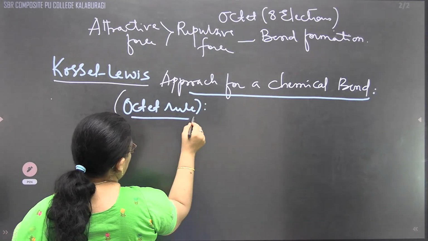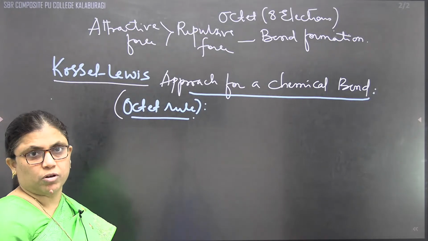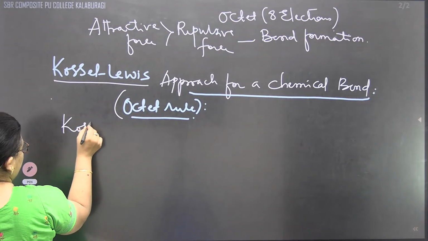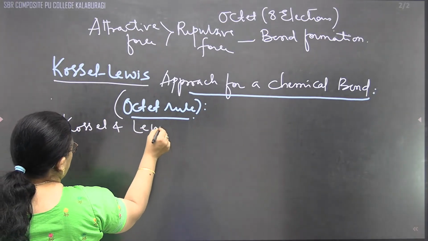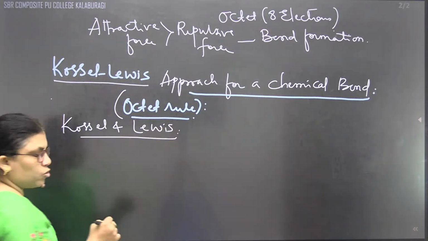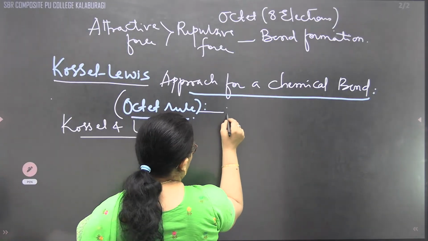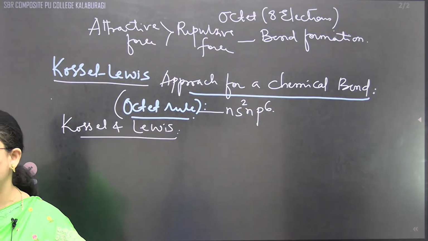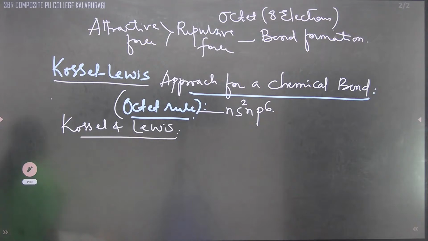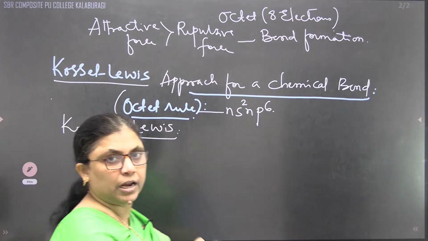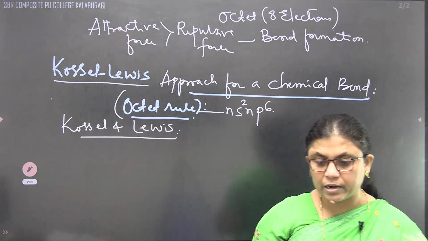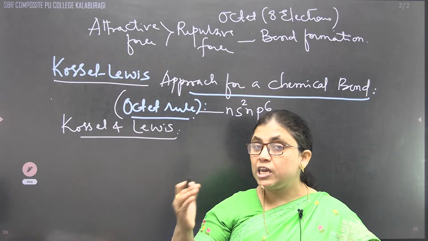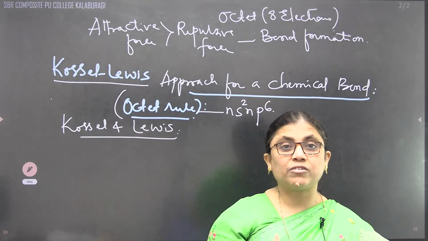Octet rule. As we know very well, octet represents what? 8 electrons. There are two persons, Kossel and Lewis. Kossel and Lewis worked together to see how the electronic configuration ns2np6 is stable. Because, as I said earlier, children, noble gases were treated as the standard element. That's why the Kossel-Lewis approach said that inert gases like the noble gases cannot combine with others, and even cannot combine with themselves.